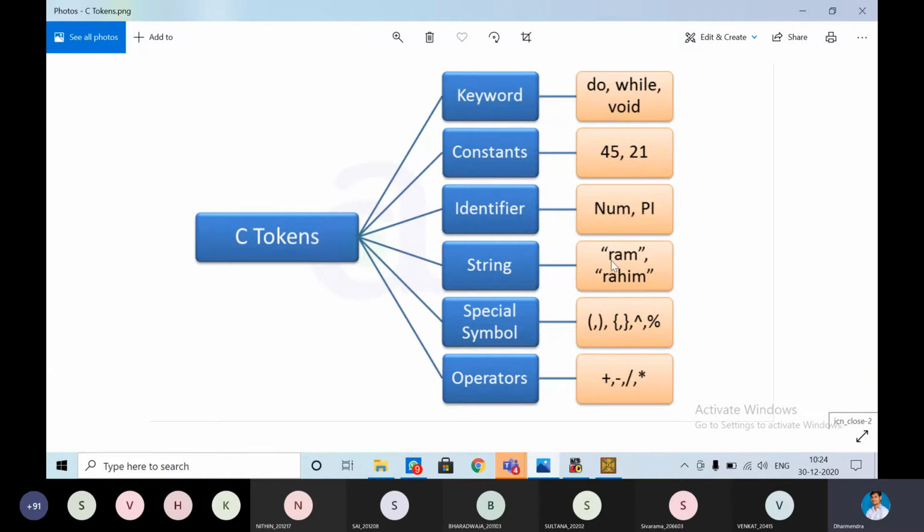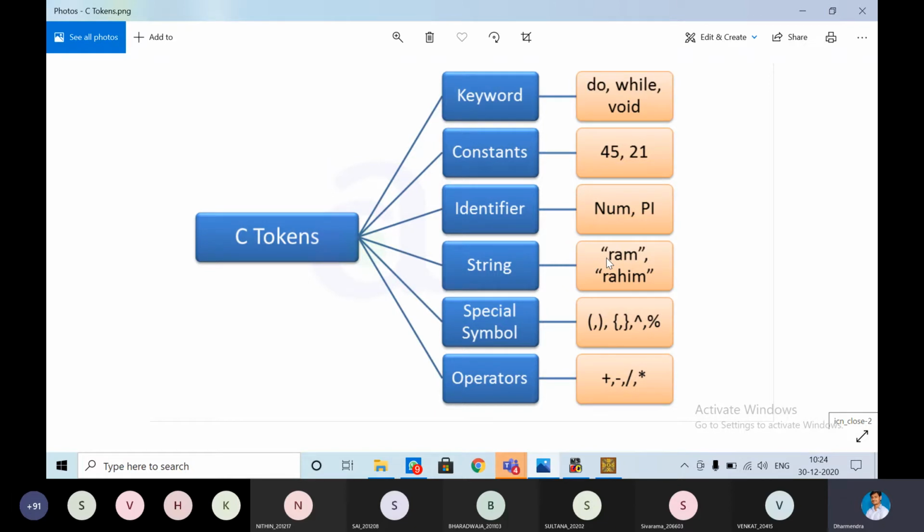R is a character, A is a character, M is a character. So this is the collection of characters. Rahim also is a collection of characters.